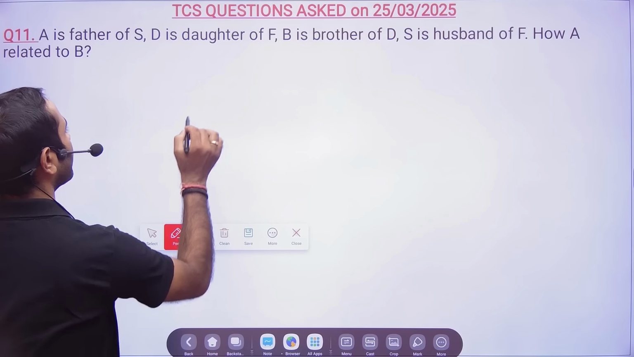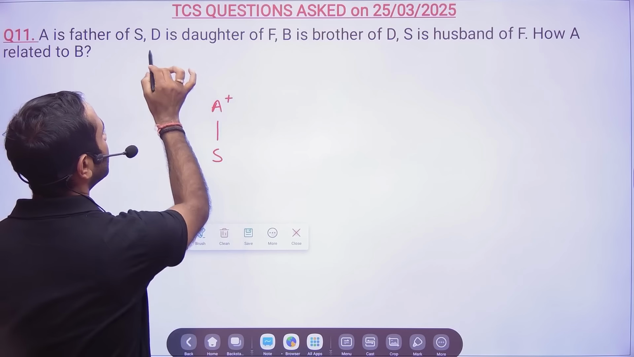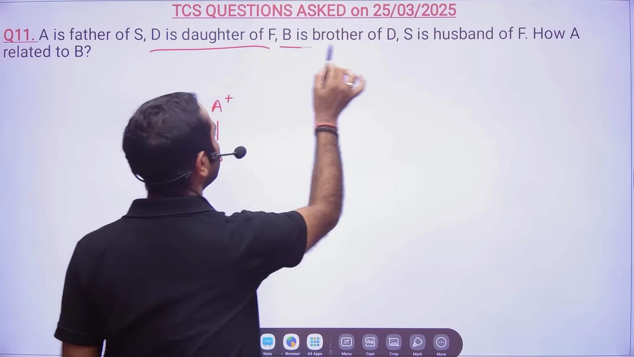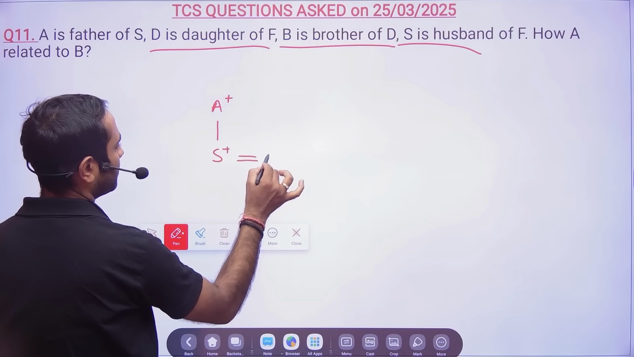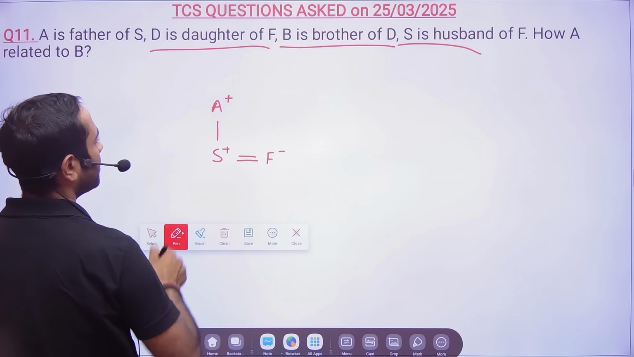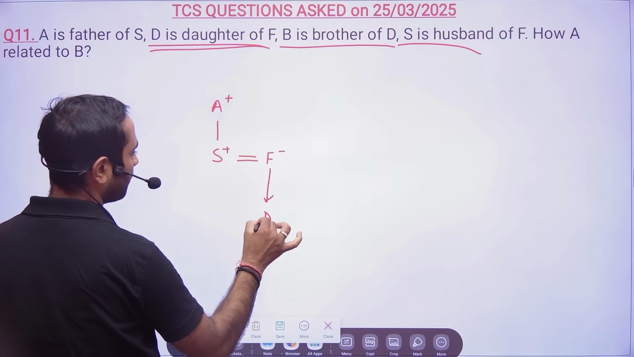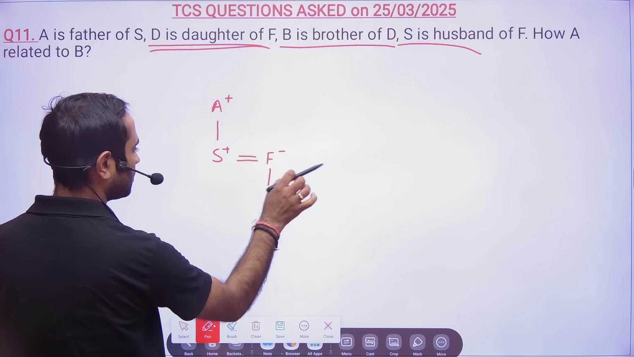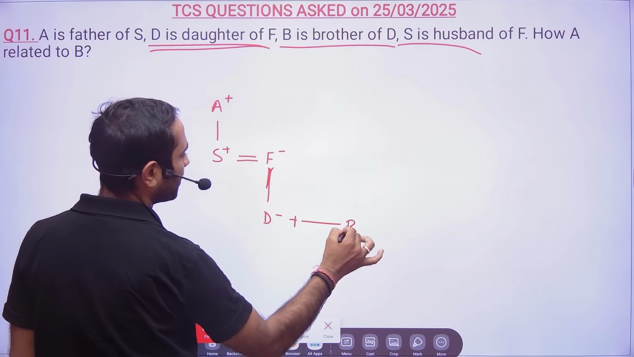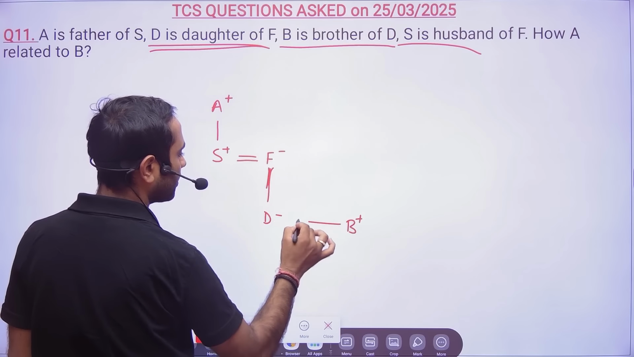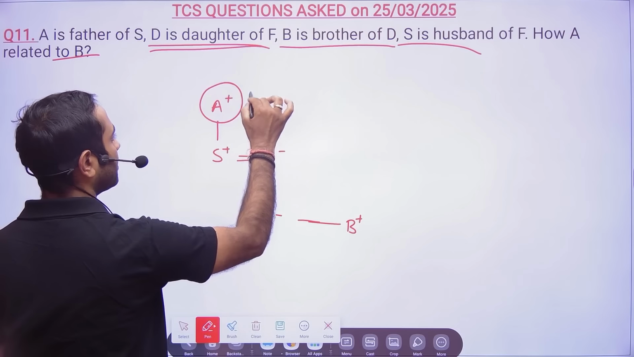A is father of S. D is daughter of F. F is not given. B is brother of D. S is husband of F. Then D is daughter of F. Then B is brother of D. So how is A related to B?